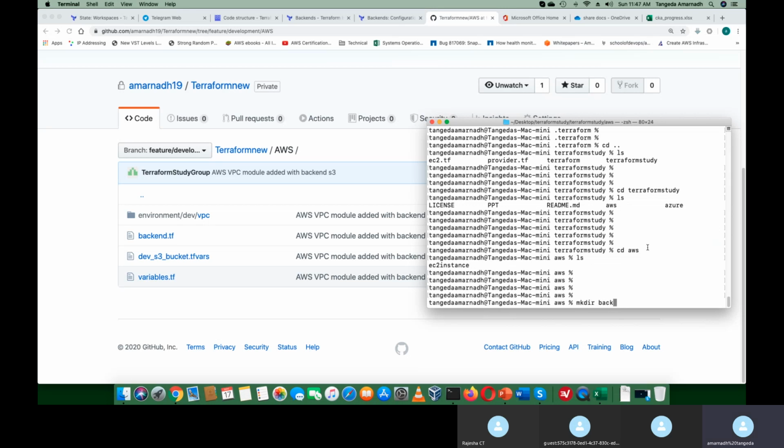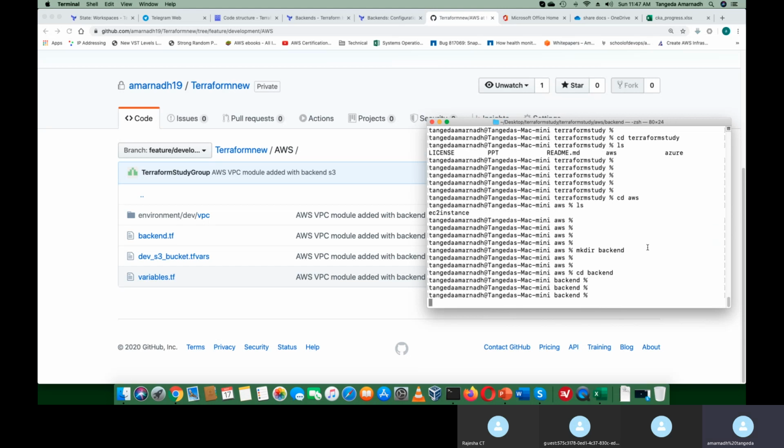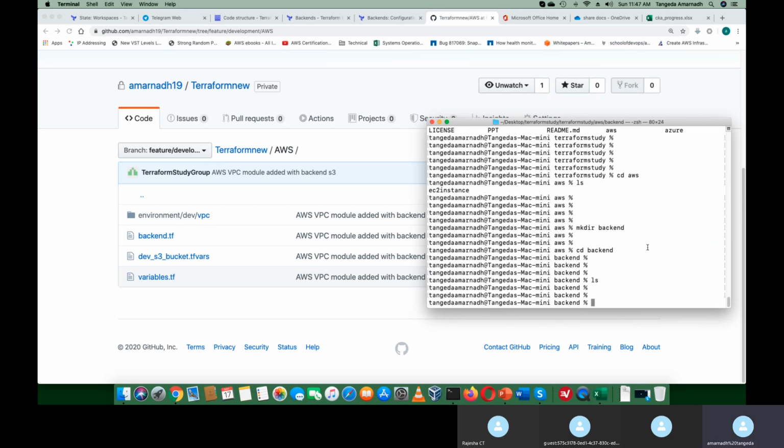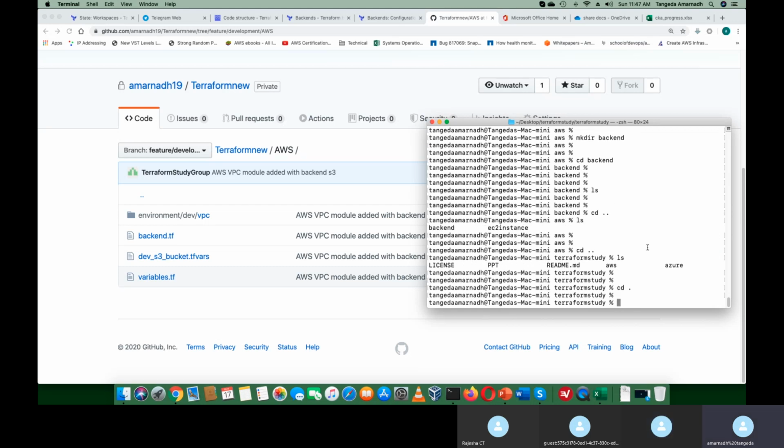Creating one more directory by name backend. Since I did not set any path to it, I have to copy my Terraform file. It's not a good practice for me.